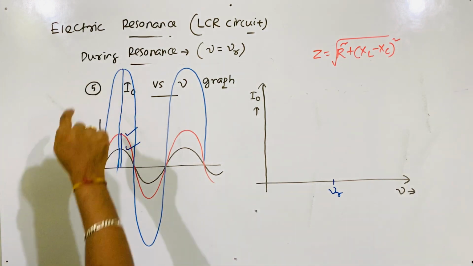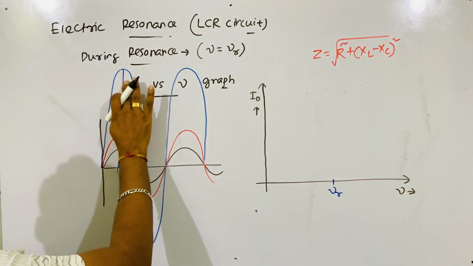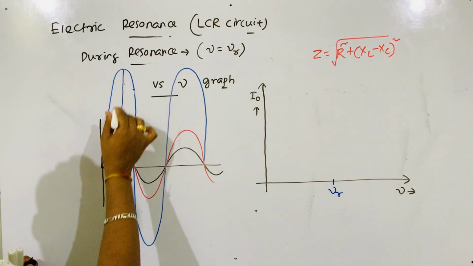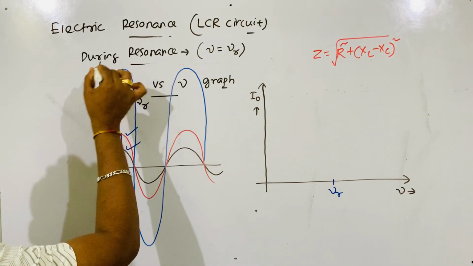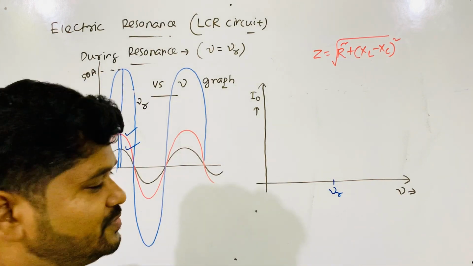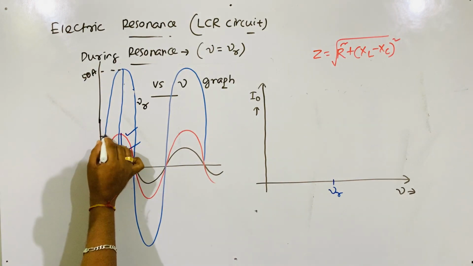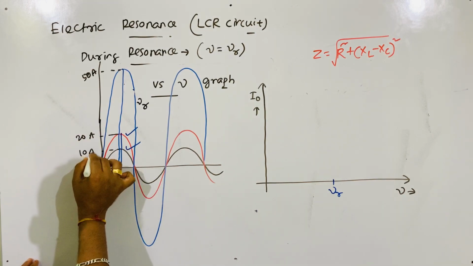So when this I0 is maximum, it is maximum only for a particular frequency, that is the nu r frequency. Its maximum value, suppose I say, is 50 ampere. When this red color graph, suppose it is 20 ampere. When this is the black color graph, suppose it is 10 ampere.